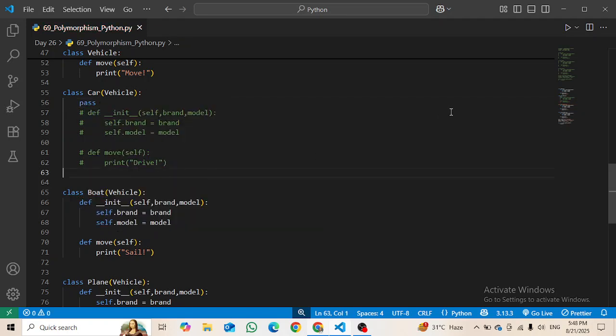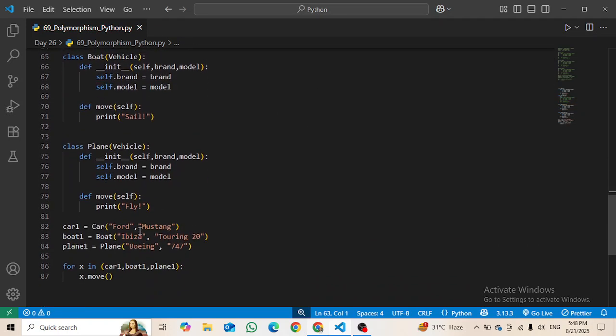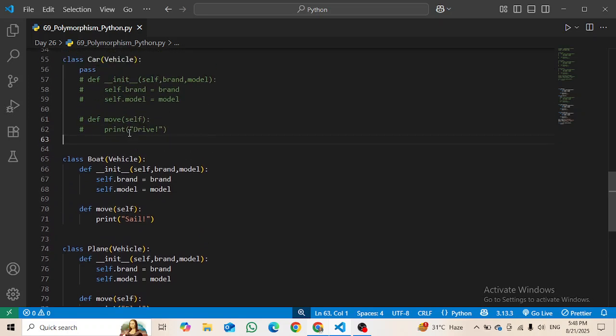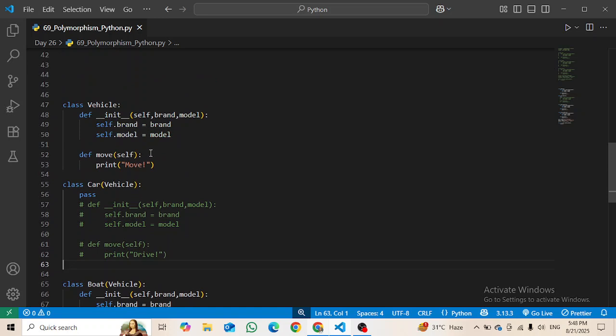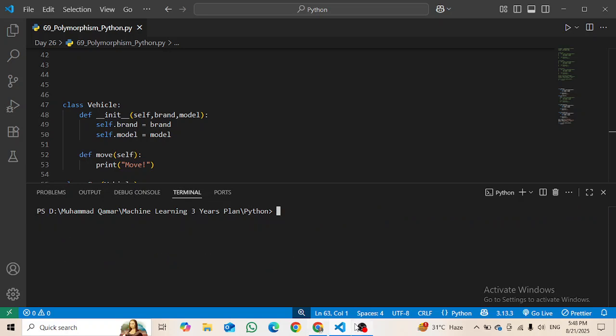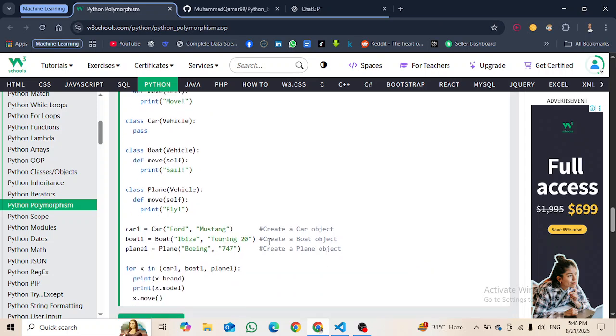Then if I run this, for the car it will just print the move from the parent, since it is inheriting the method from the vehicle, its parent. Let's run it, and here you can see for the car it is printing the move string.